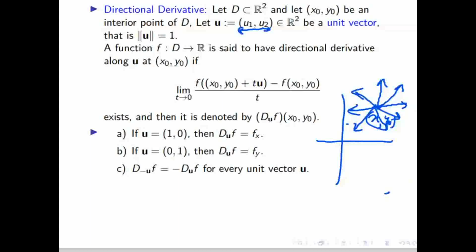We will do some examples of the directional derivative, and again we will see whether the directional derivative implies continuity or not. If it does, then this derivative will become the derivative we learned for a single variable. That we will do in the next class, and this result C we will also prove in the next class: along minus u, the opposite direction, the directional derivative is nothing but the minus of D_u f.